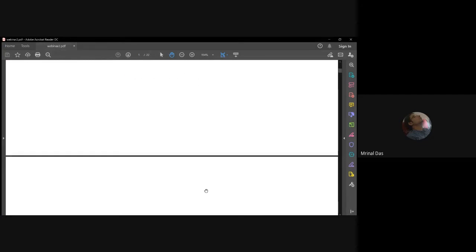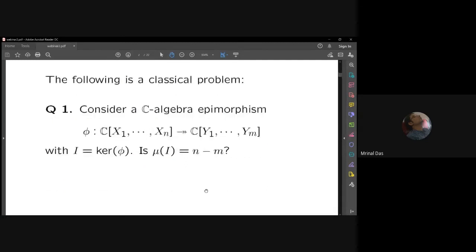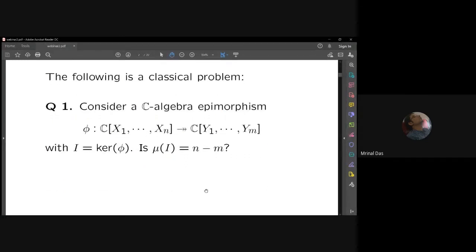So let me start with a very classical problem in affine algebraic geometry. It is about maps between two polynomial rings. Consider a polynomial ring in n variables over complex numbers, and a polynomial ring in m variables where m is less than n, and phi is a surjective K-algebra morphism. Now let us look at the kernel. I is the kernel. So the question is whether I is generated by n minus m elements.